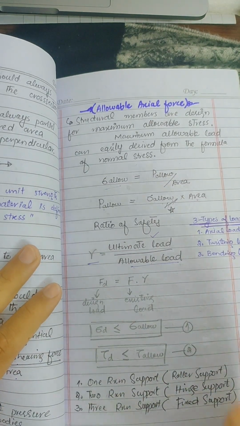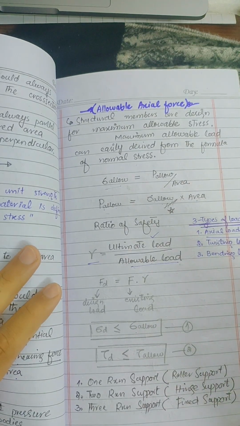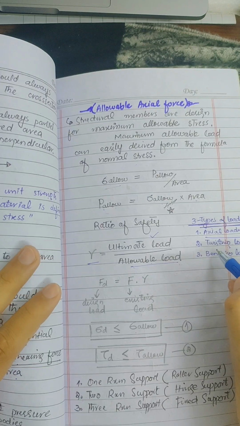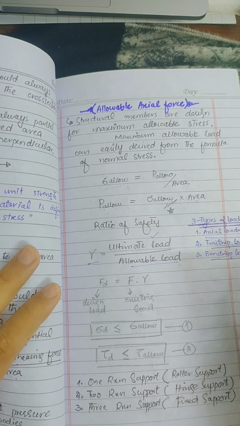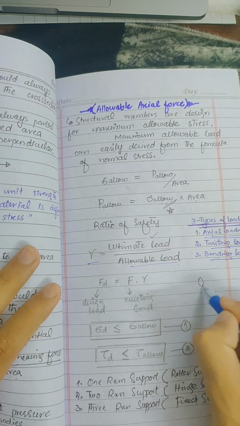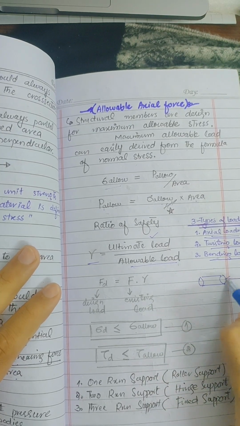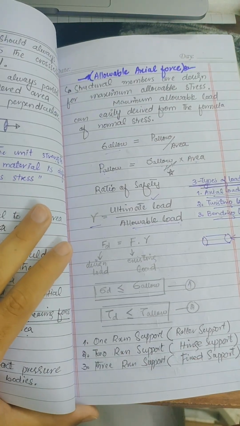So these are three types of loading. First of all, we have to discuss the axial load. Then in the third lecture, we will discuss the twisting load, what is twisting load. Then we will move forward to the bending load. So these are different types of load. Axial load, we discussed it, the load that is perpendicular to the cross-sectional area, we call it axial load. Now we are moving toward different types of supports.